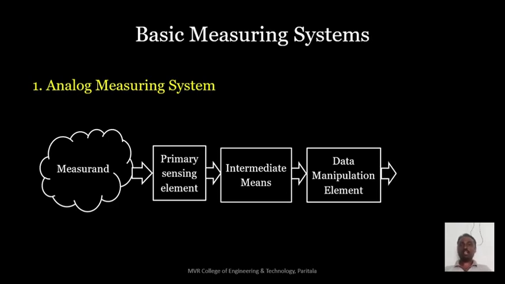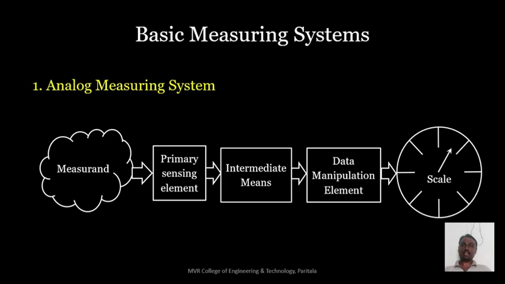So after identifying the voltage signal, we need to show it. The next one is the scale. The analog scale will be like this, there will be a needle. As per the needle movement, we can identify the measured quantity. So this is the analog measuring system, a basic analog measuring system.